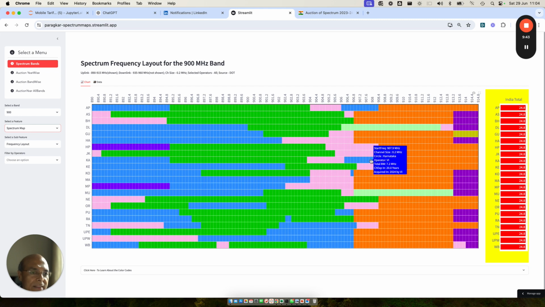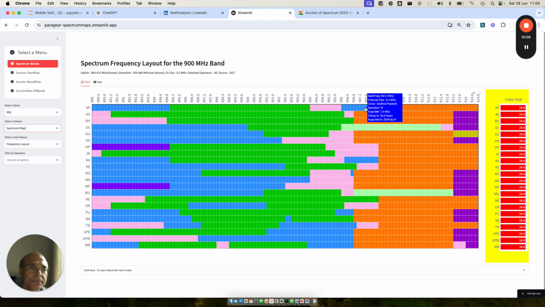...which VI has acquired. Here also, Bharti has to move to this side and VI has to come here. Now, what is the advantage of Bharti moving to this side and VI coming to this side? That is also pretty important to understand, because it's actually going to drive the strategy of Bharti going forward. And I think Bharti should help in this harmonization.